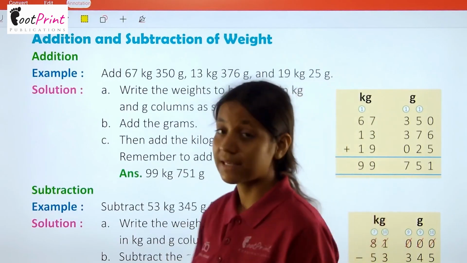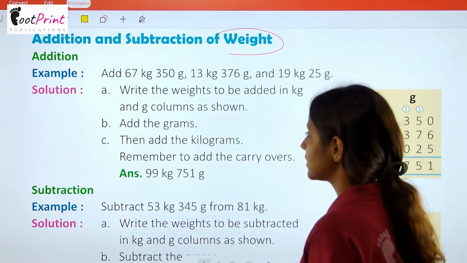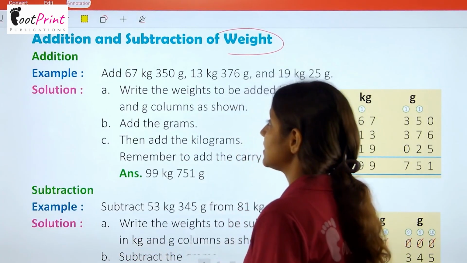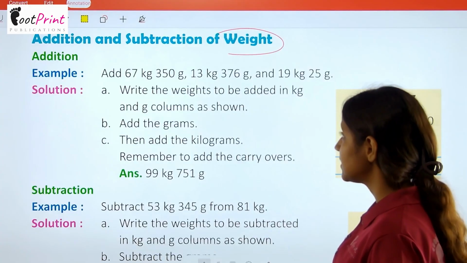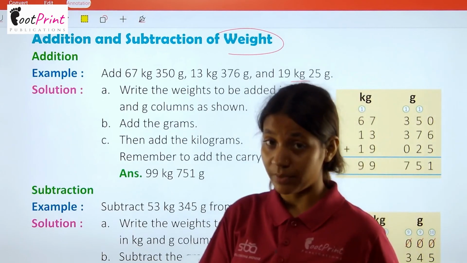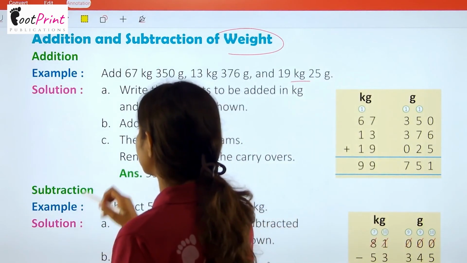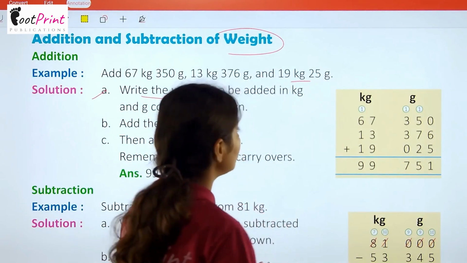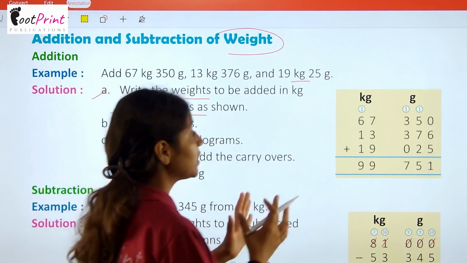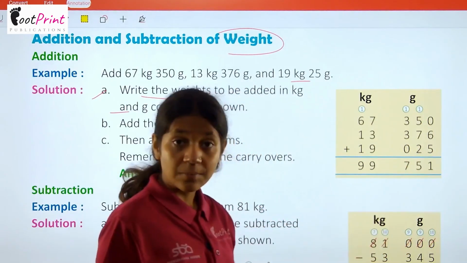Now we have the concept of addition and subtraction of weight. Addition. Example: add 67 kg 350 gram, 13 kg 376 gram and 19 kg 25 gram. There are three measurements of weight. We have to just add them. So what does the solution say? Write the weights to be added in kg and gram columns as shown. So firstly prepare two columns, the first of kg and the second of gram.